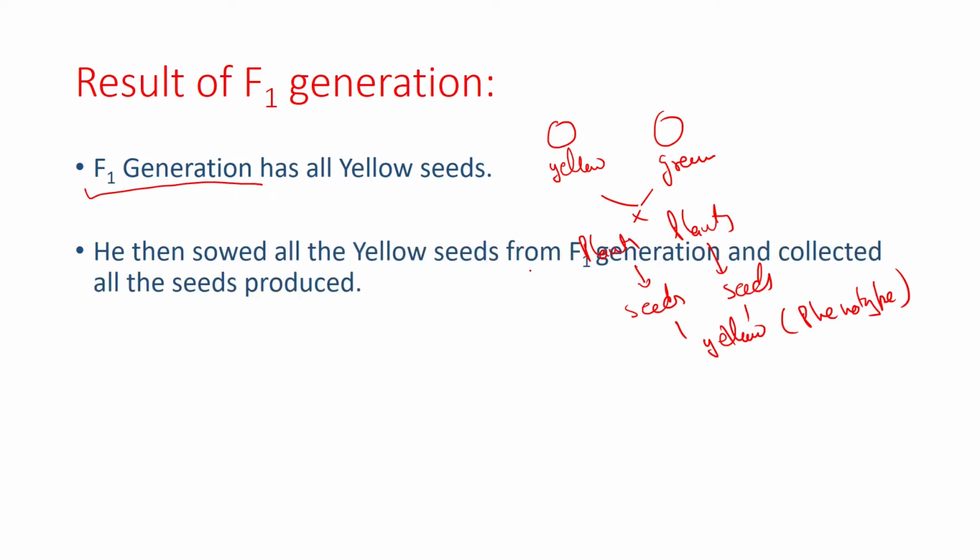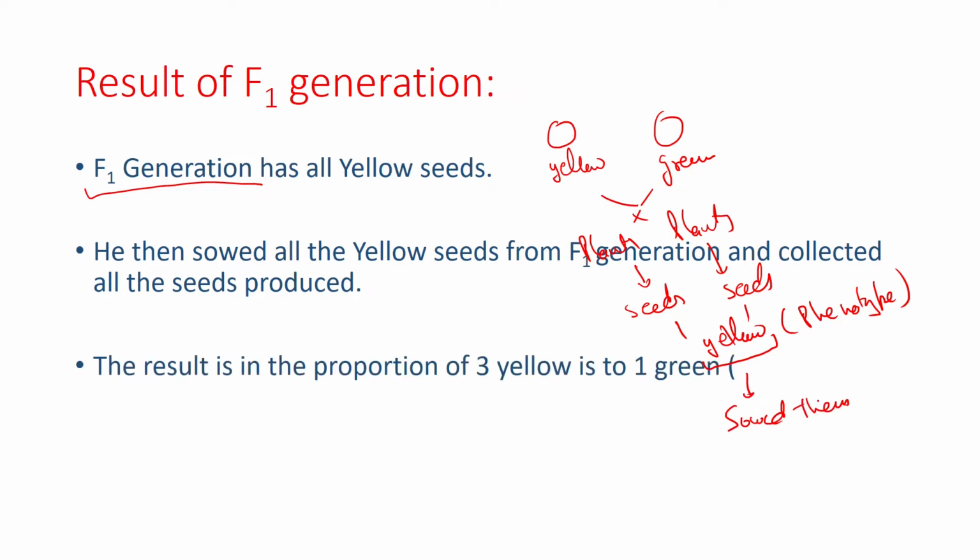He then sowed all the yellow seeds from F1 generation, and to his surprise, he collected all the seeds again, and he got the seeds in the ratio of 3 is to 1, means yellow is to green.